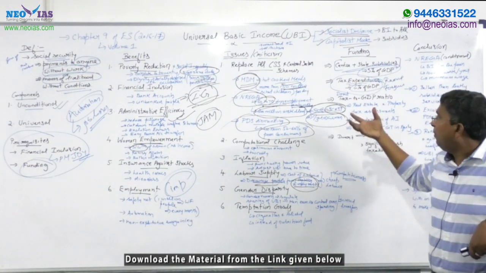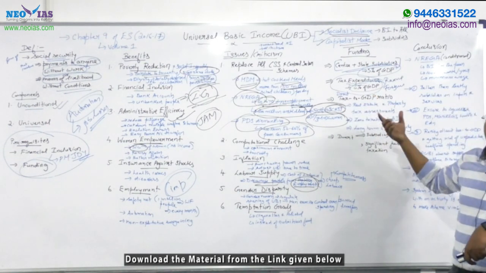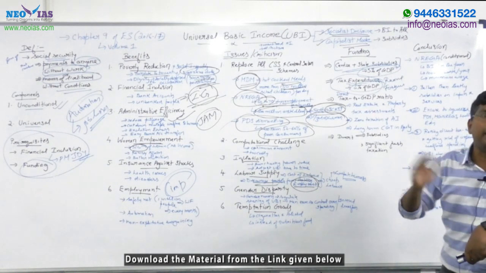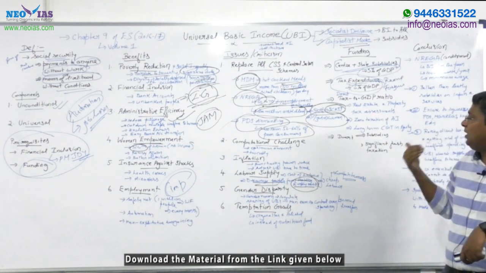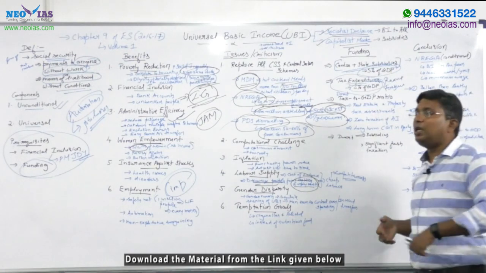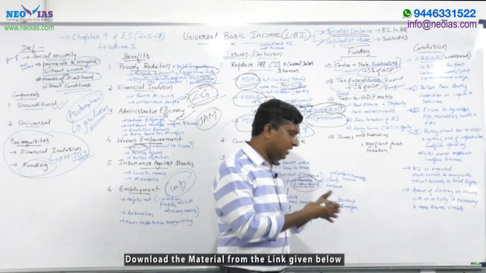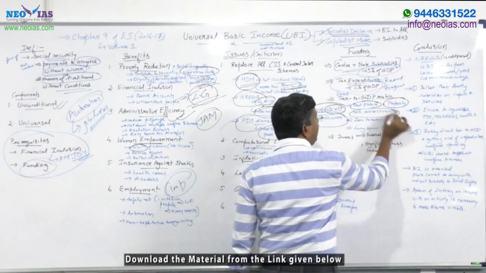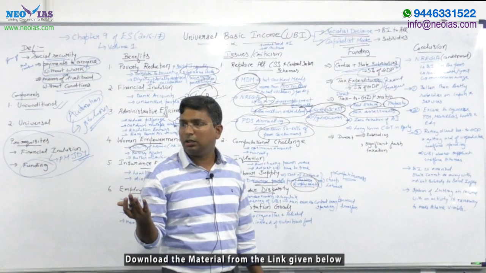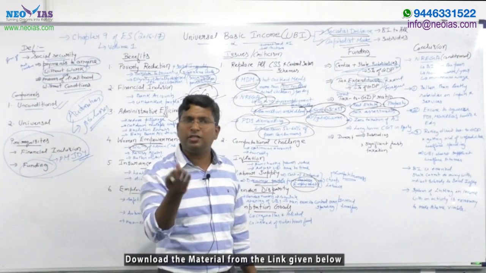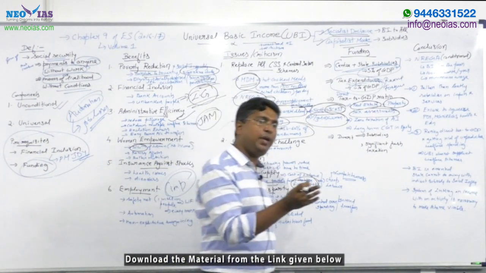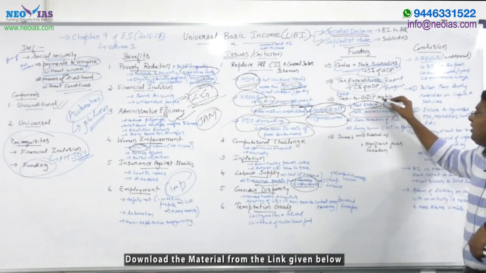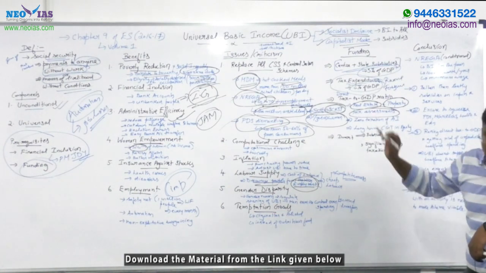You can say that this can be done by increasing the tax to GDP ratio. When you say tax to GDP ratio, mention the direct tax to GDP ratio, not indirect tax. By increasing the direct tax to GDP ratio, and you can give a lot of examples. Presently, India's real estate and property tax assessments are not up to the mark. They are very low. So if the government can properly assess real estate and property tax, the government can increase the tax to GDP ratio.